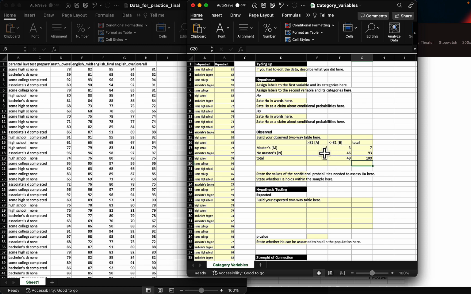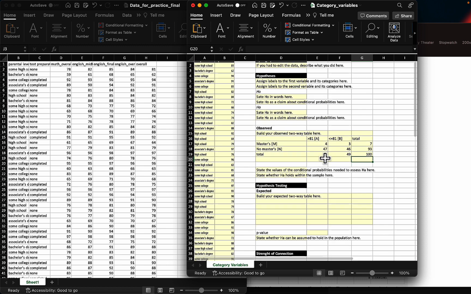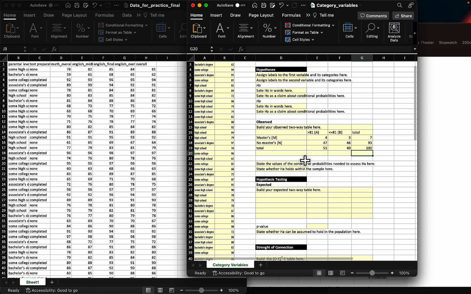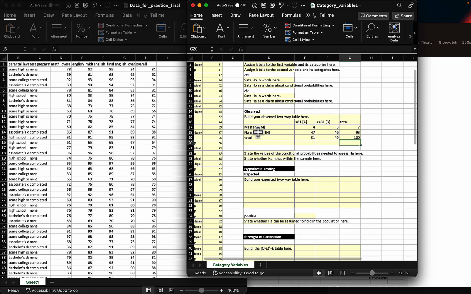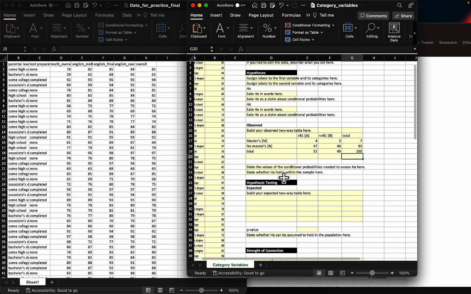In my data, some of the entries have less than 5, but that's my observed table, so I don't really care about that right now. I'm going to care if the same holds for my expected table. That's going to be a different story, but here I don't need to care about that too much. So the next step, though, is to figure out if my claim holds in the sample.